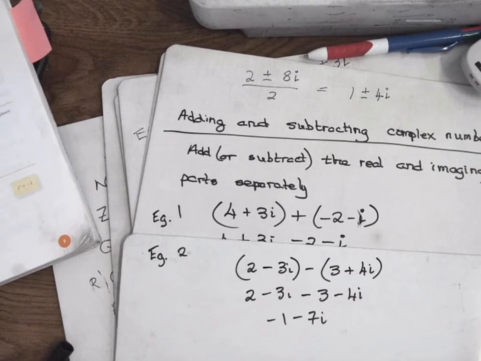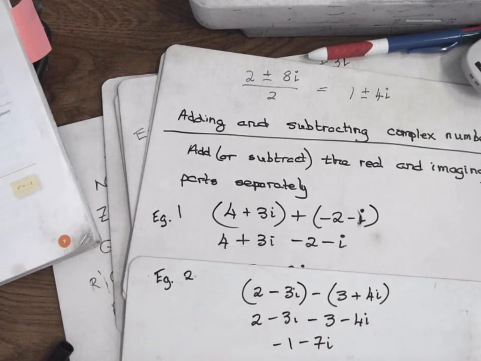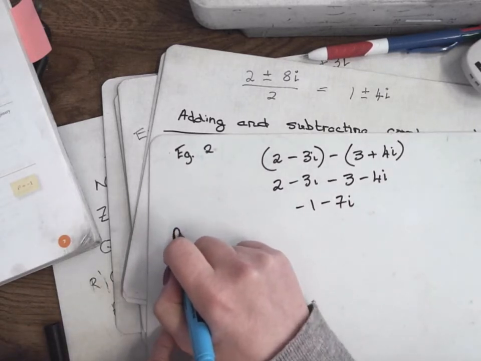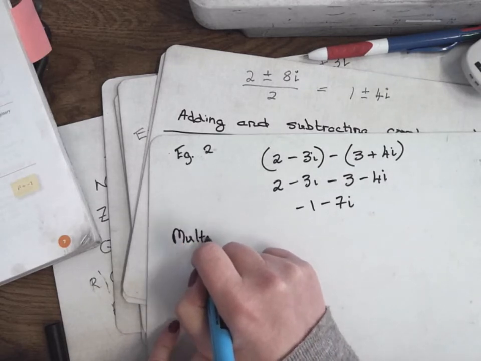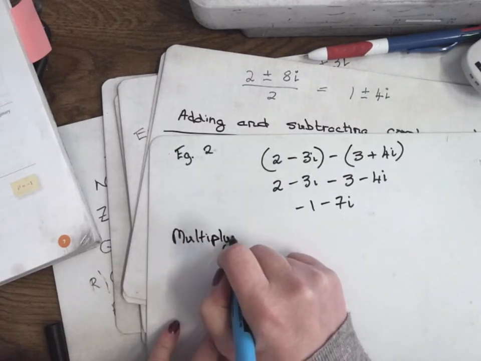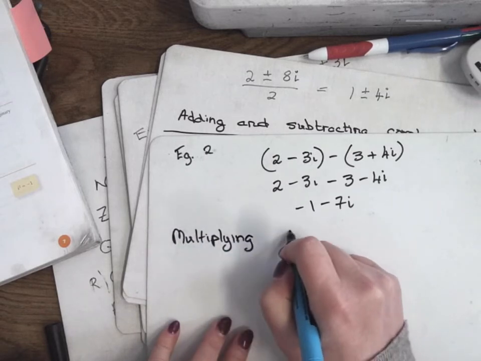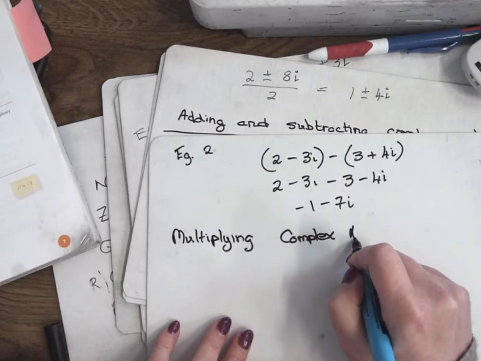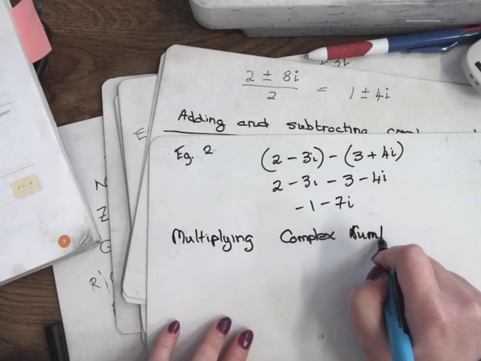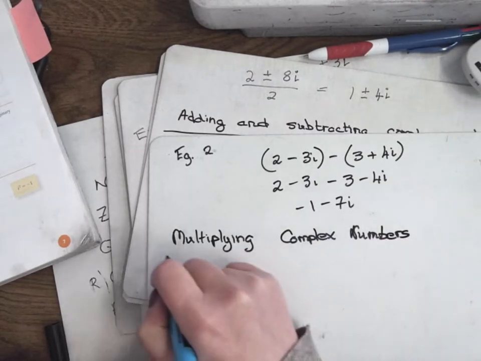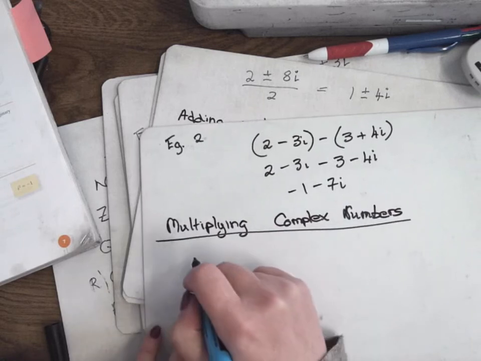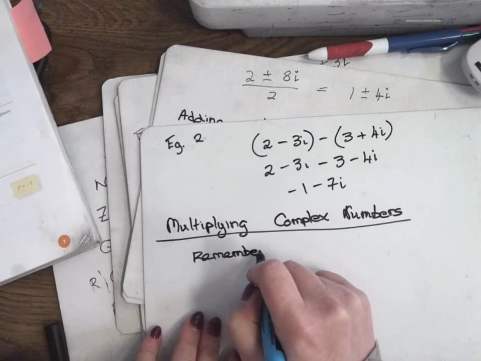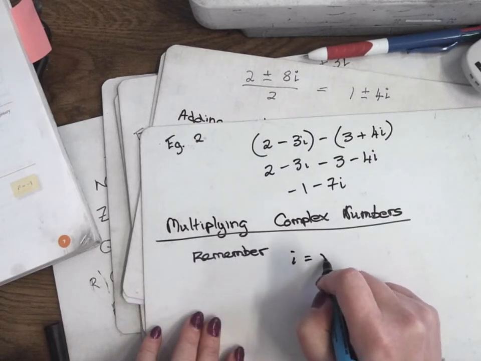Right, multiplying, we're all fine, are we? Nothing hard so far. Don't worry, it'll come. Multiplying complex numbers is next. So remember, i is equal to the square root of minus 1.